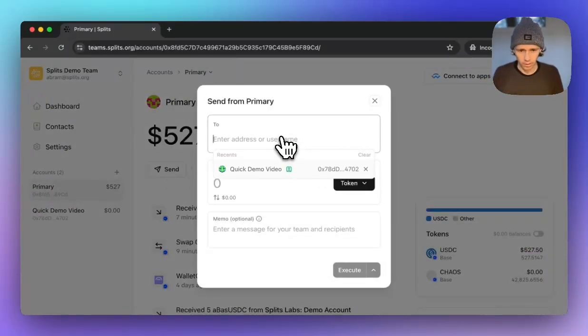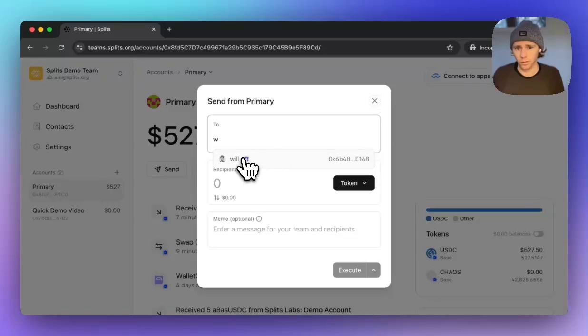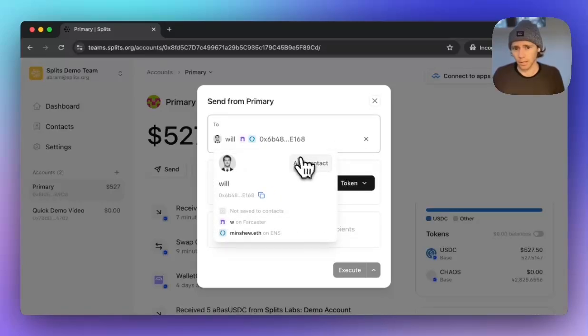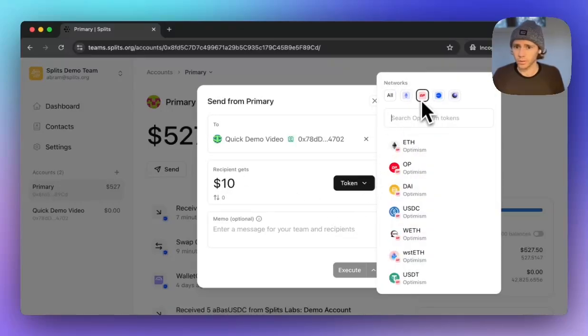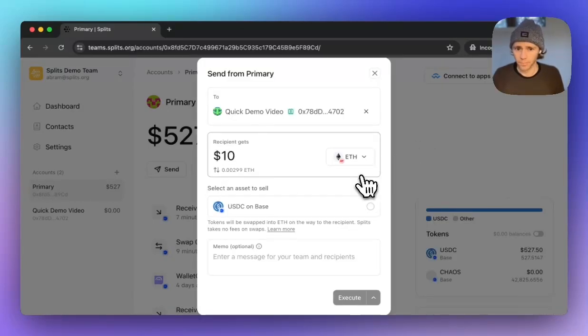I could also say, send to W, that's Will's Farcaster handle, and I could send directly to him. I can add Will as a contact if I want. But let's actually send it to the demo video account, not Will. And let's say we're going to send $10 worth of ETH on Optimism. We don't have ETH on Optimism, but we do have USDC on base.